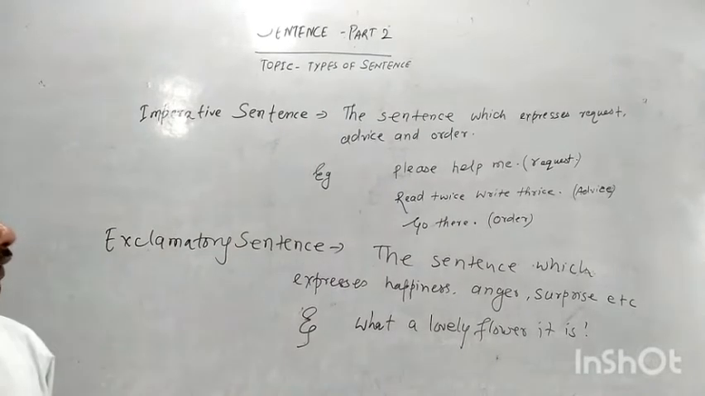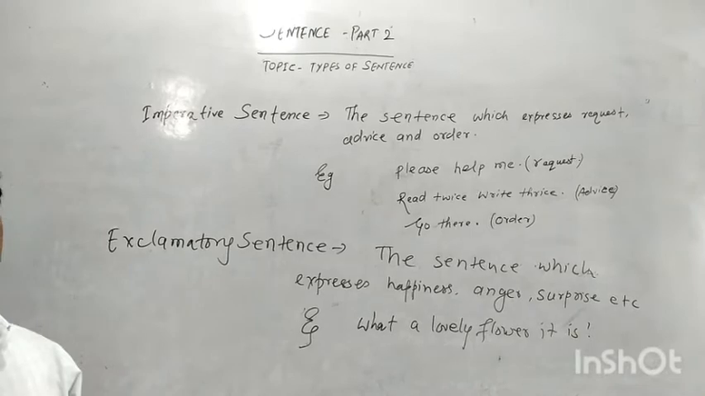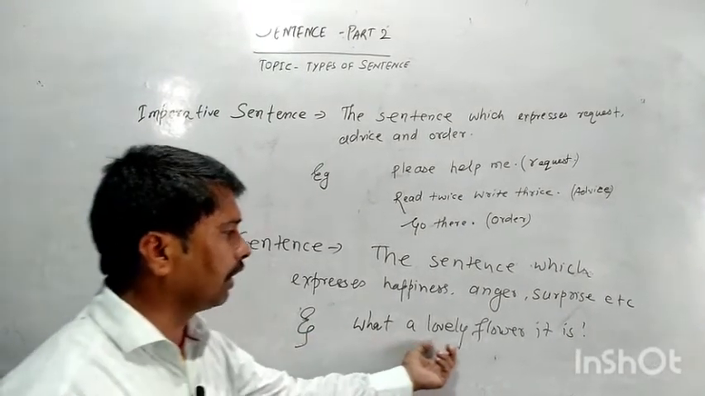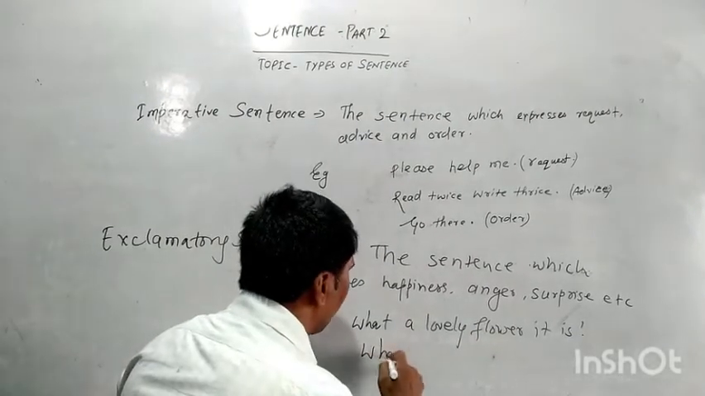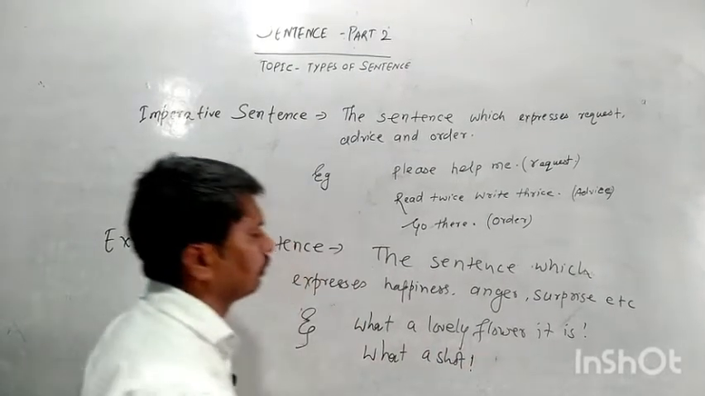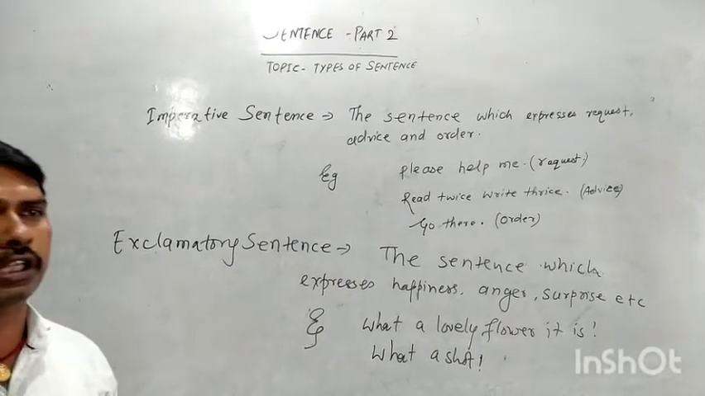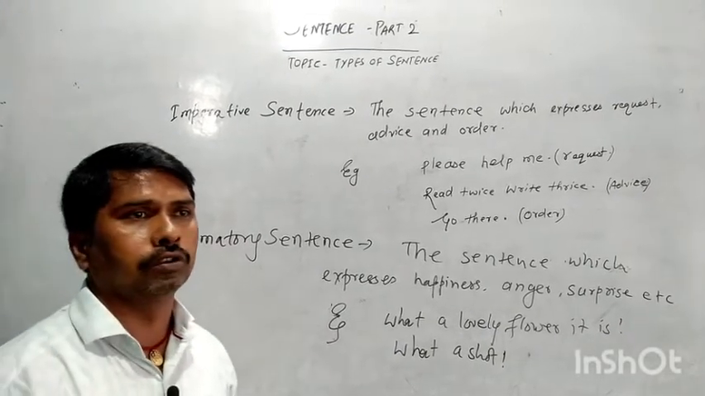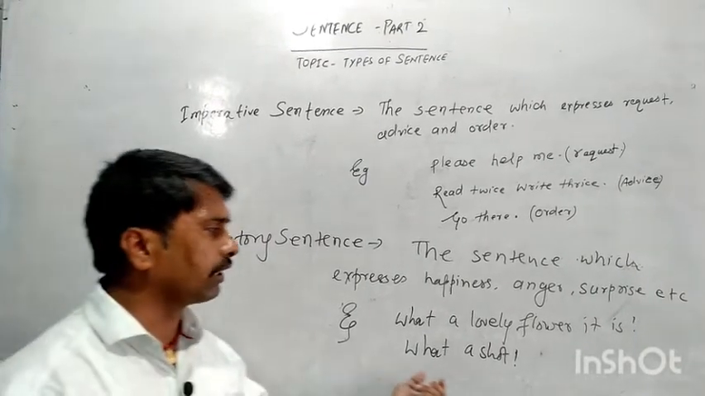If I say what a lovely flower it is, it shows that you are admiring something, you are praising something. What a shot. Suppose a cricket player hits a ball and it's a good shot, and we automatically say what a shot. You are just stunned by that shot, that's why you say what a shot.